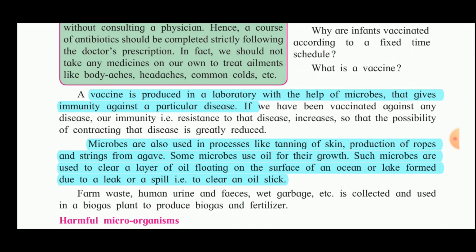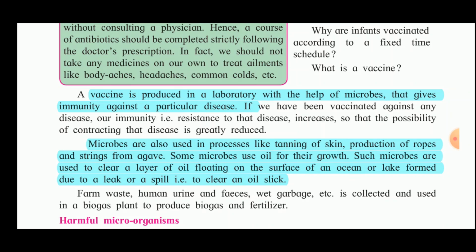Now, microbes are also used in processes like tanning of skin, and production of ropes and strings from agave. Some microbes use oil for their growth. Such microbes are used to clear a layer of oil floating on the surface of an ocean or lake formed due to a leak or spill, that is, to clear an oil slick.